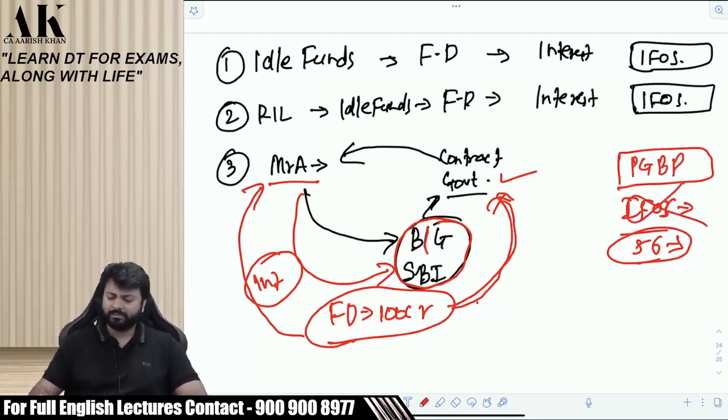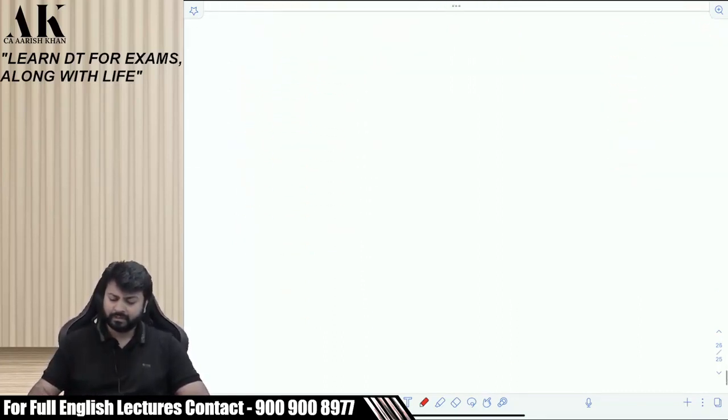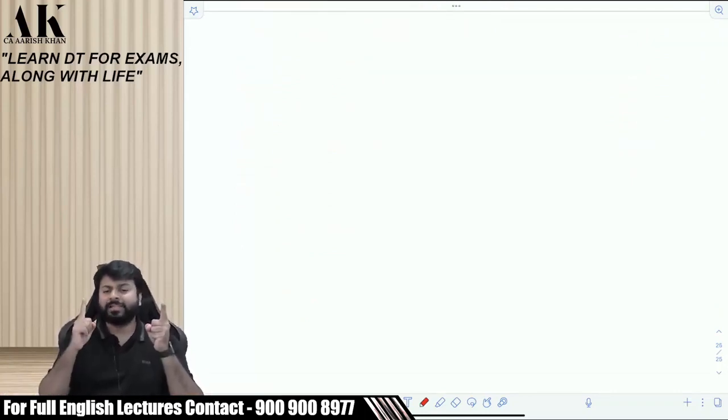All of them are written in the book. Don't worry about it. So we have resolved a few things. First, the debate between HP and PGBP, and the debate between IFOS and PGBP.